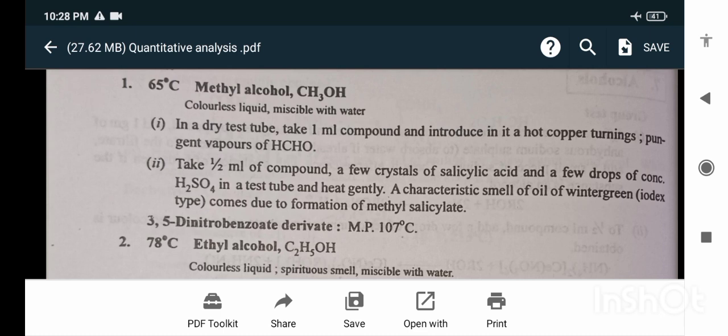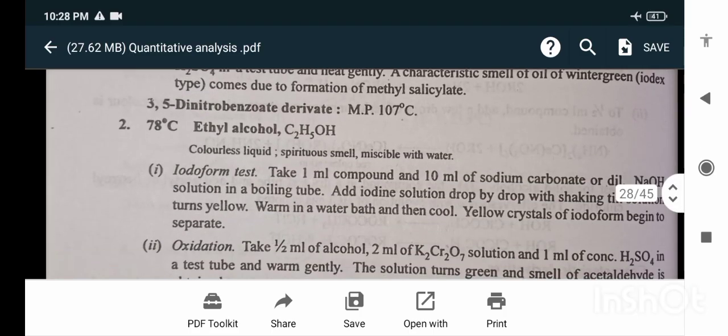salicylate. Ethyl alcohol, a colorless liquid. Iodoform test: take 1 ml of the compound and 10 ml of sodium carbonate or dilute NaOH solution in a boiling tube. Add iodine solution drop by drop with shaking till the solution turns yellow. Warm in a water bath and then cool. Yellow crystals of iodoform begin to separate.